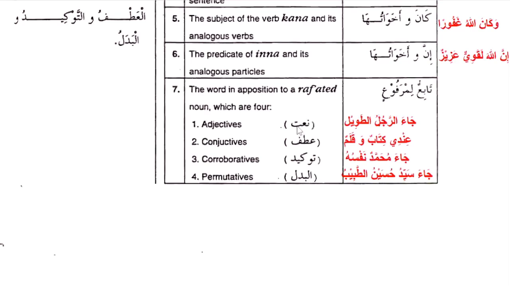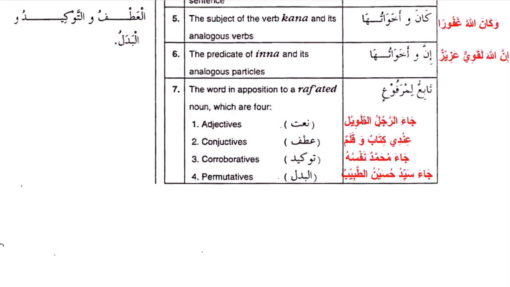So if I say ja'a ar-rajulu, the man came. But if I want to say the tall man, as far as you can see here, ar-rajulu has dhamma on the last letter, meaning it is marfu. So the adjective that comes to describe it should also be marfu. So ja'a ar-rajulu at-tawilu. I hope that is clear. You cannot say ja'a ar-rajulu at-tawila or at-tawili.